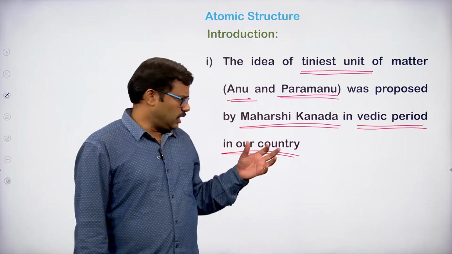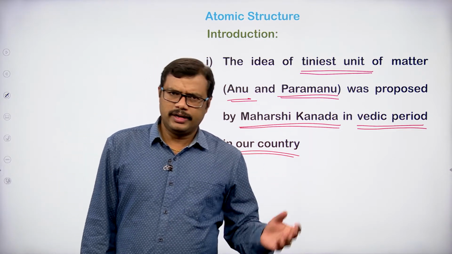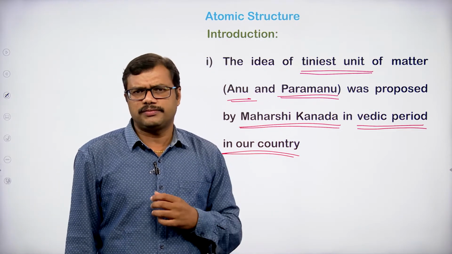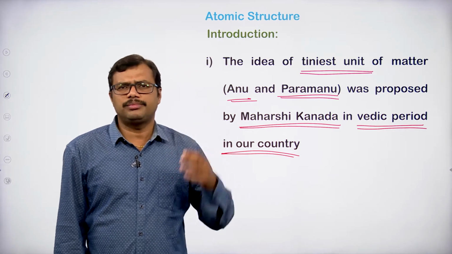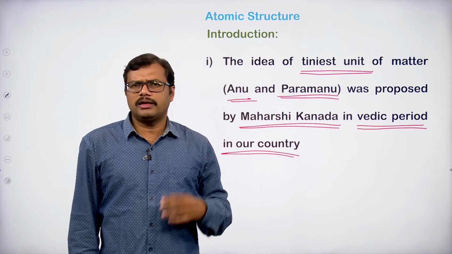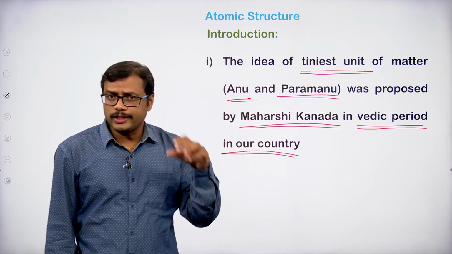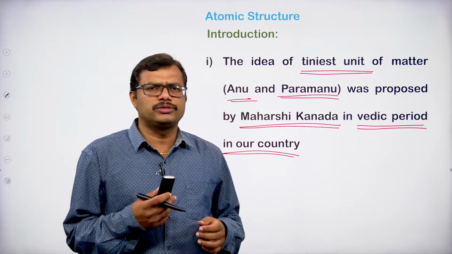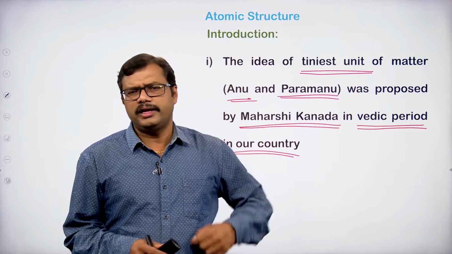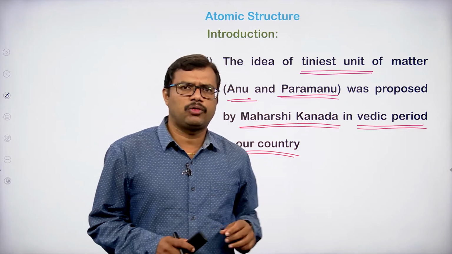Of course, there is no experimental evidence for the philosophers' concept. Indian philosophers as well as Greek philosophers both gave the concept that matter is made up of very small units, but they did not have any experimental evidence. Generally in science today, if I propose some theory, the other scientists will ask me to show the proof. Proof is required, experimental evidence is required.